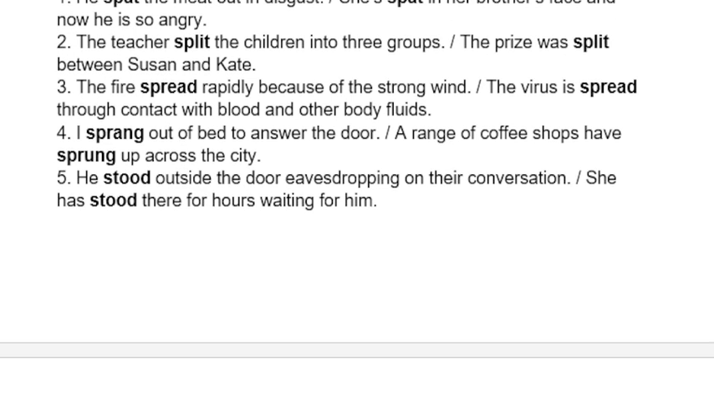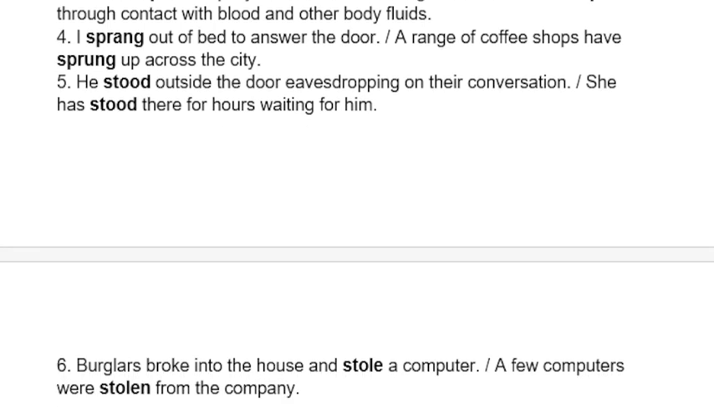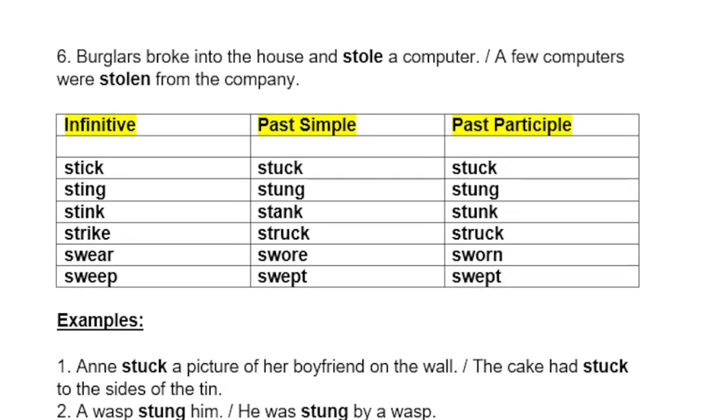The fire spread rapidly because of the strong wind. The virus is spread through contact with blood and other body fluids. I sprang out of bed to answer the door. A range of coffee shops have sprung up across the city. He stood outside the door, eavesdropping on their conversation. She has stood there for hours, waiting for him. Burglars broke into the house and stole a computer. A few computers were stolen from the company.